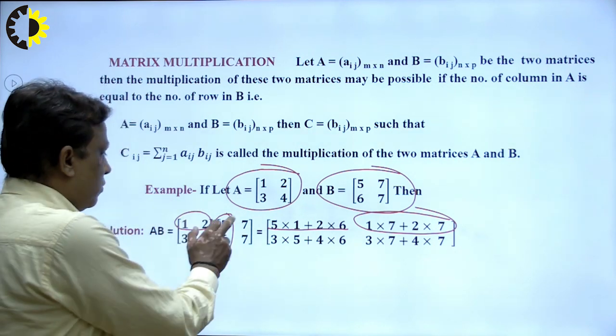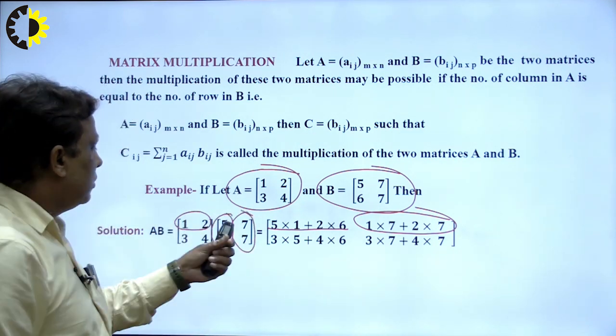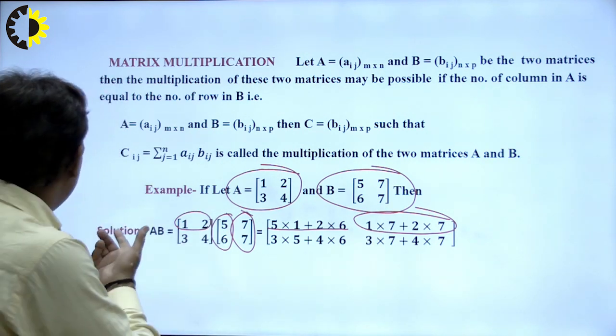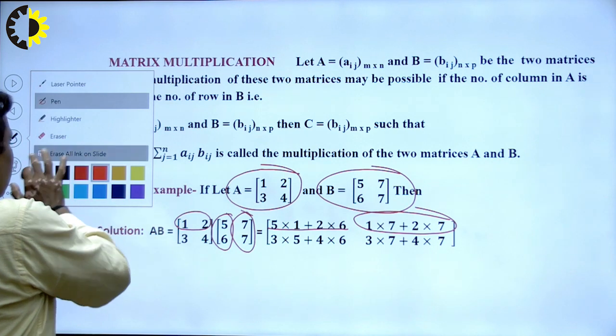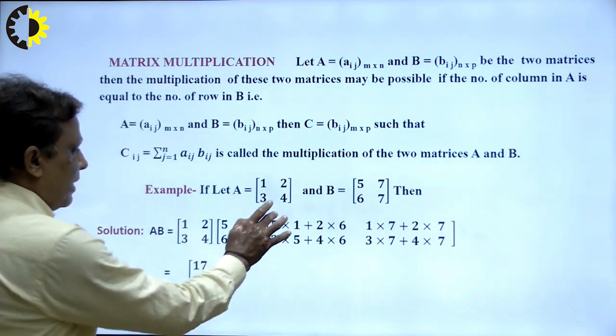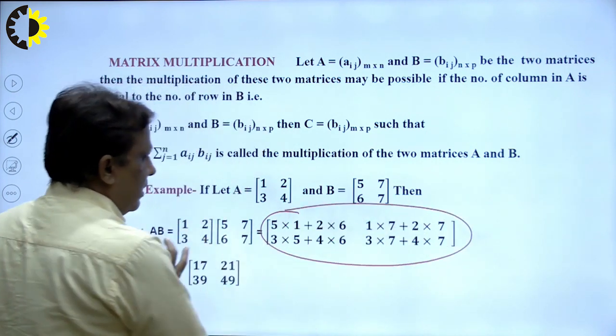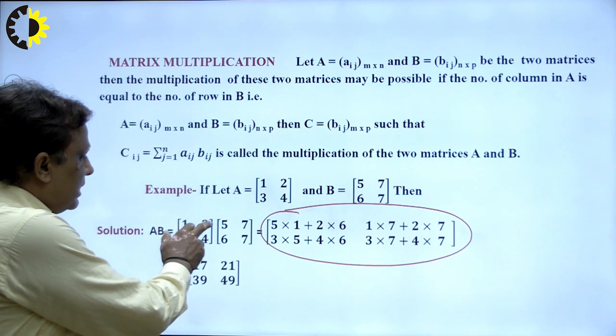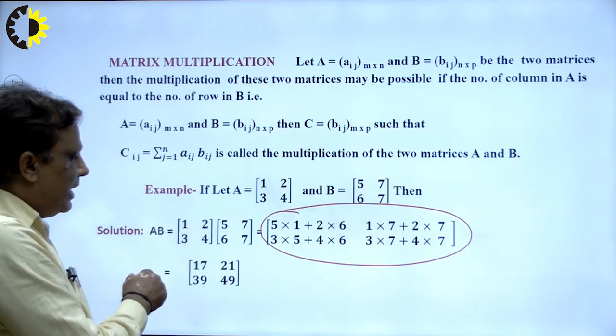That means first row multiplied by second column. So 7 times 1 is 7 and 7 times 2 is 14, so there will be a 14. In this way we multiply one by one here, and students study this at the 12th level. There is no requirement of such calculation here. If students do it directly, then we write the result: 5 times 1 is 5, 6 times 2 is 12, 12 plus 5 is 17.